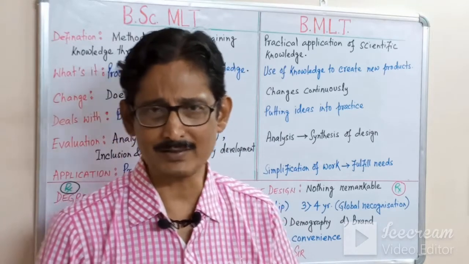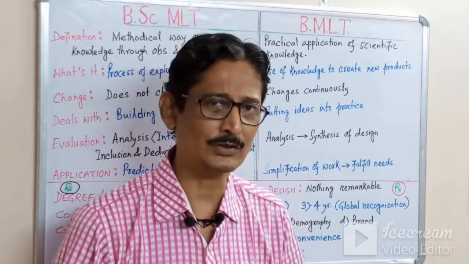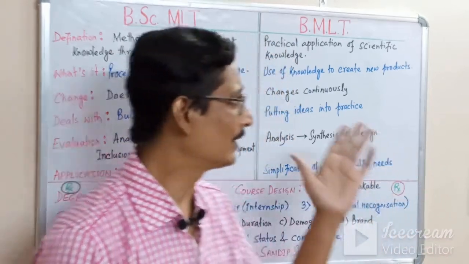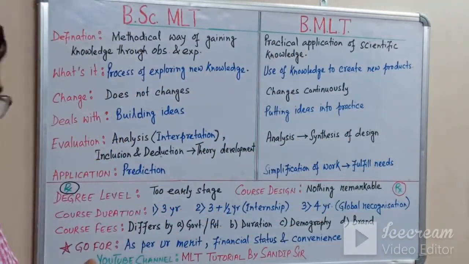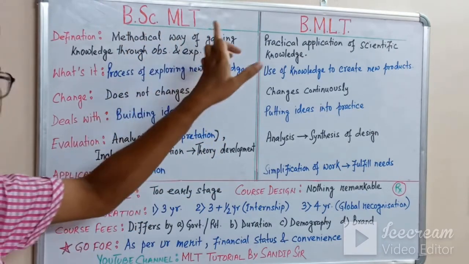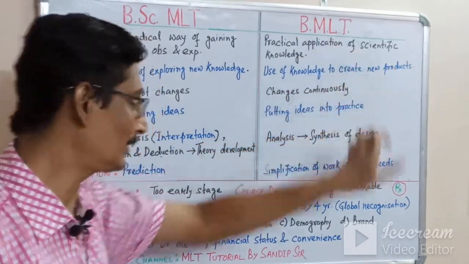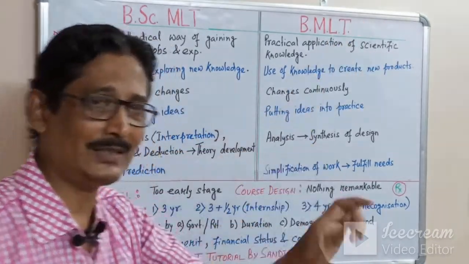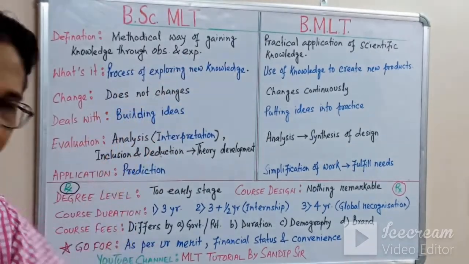Some of my viewers, some of my subscribers, are from outside our country also. They asked me about the difference between the BSc MLT and BMLT. So BSc MLT stands for Bachelor of Science in Medical Laboratory Technology, and BMLT stands for Bachelor of Medical Laboratory Technology. Here only technology is the focus, and here science and technology both are the focus.